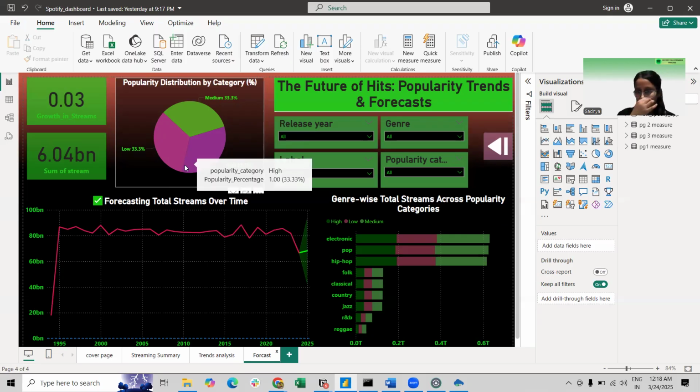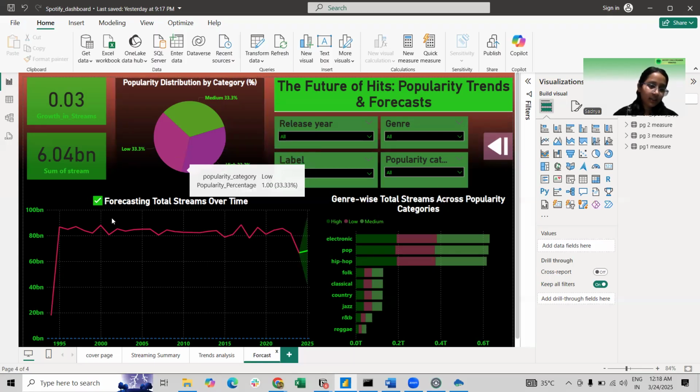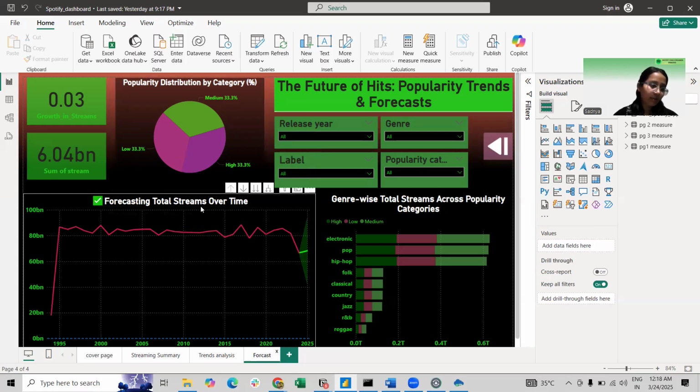Implication: the company should focus on promoting the medium and lower popularity songs to boost engagement and revenue. And again, the forecasting of total streaming over time: the historical trends show a steep rise in streams in the late 1990s, followed by a consistent but fluctuating trend until 2020.